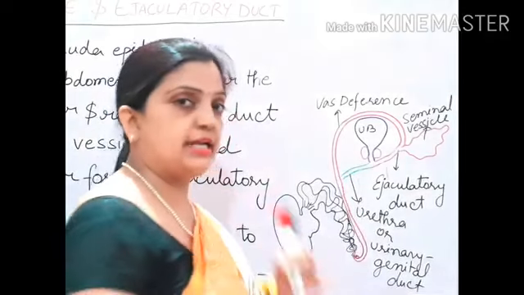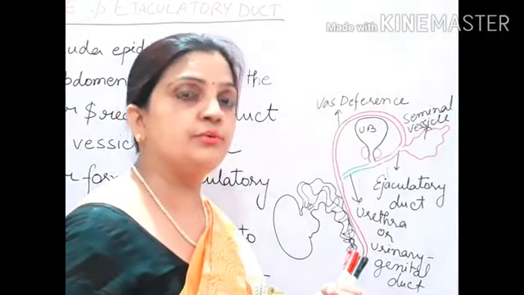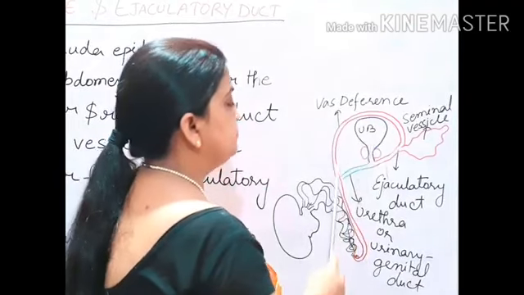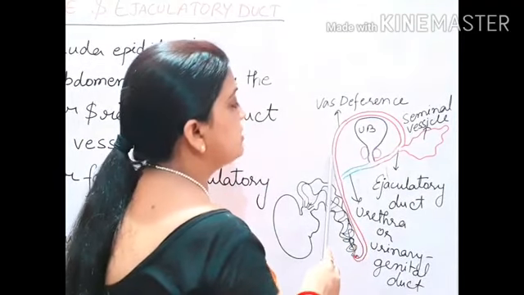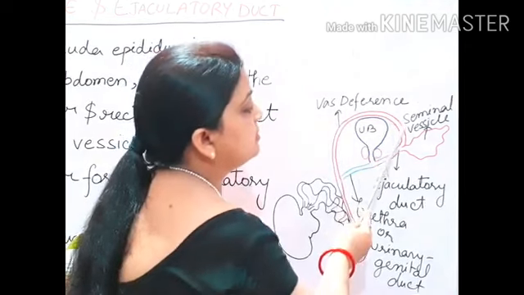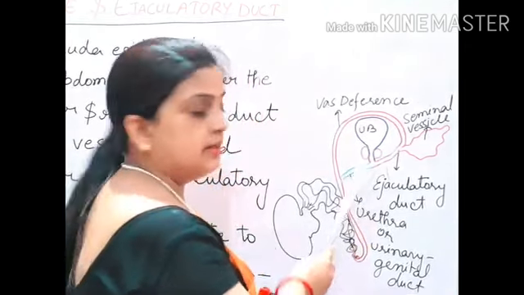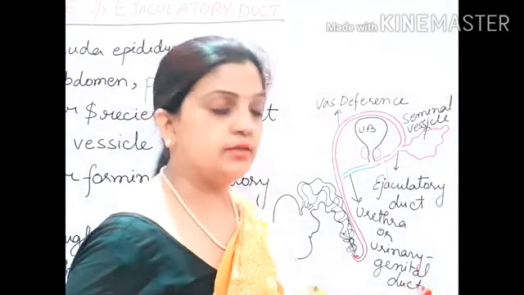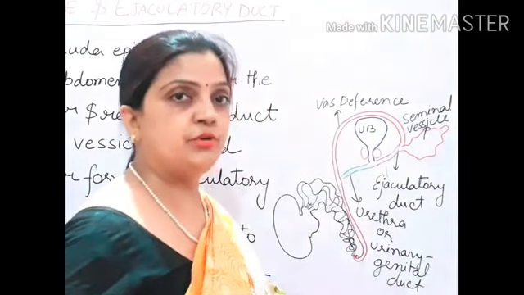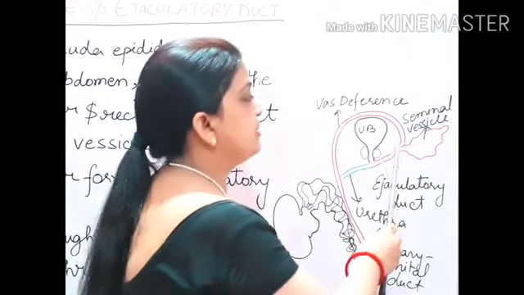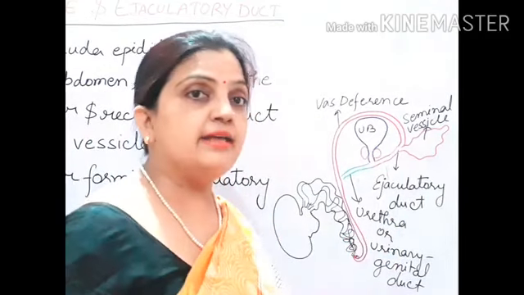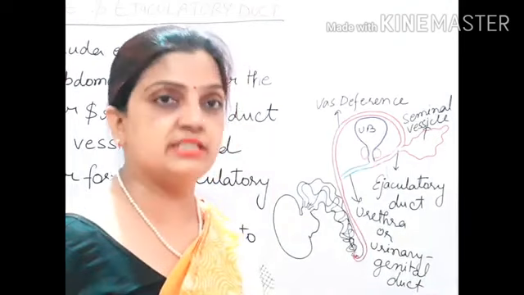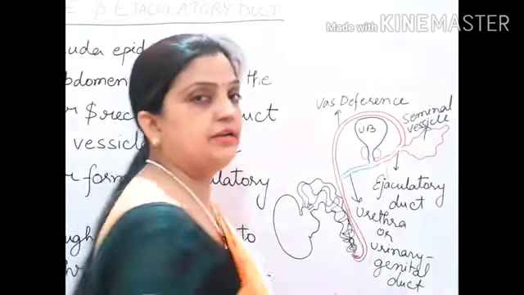So now the second point: it passes over the urinary bladder. So this is the urinary bladder, and this vas deferens is passing over the urinary bladder. This is the second important point. And the third important point was that this vas deferens combines with, or joins with, the duct of the seminal vesicle to form an ejaculatory duct.